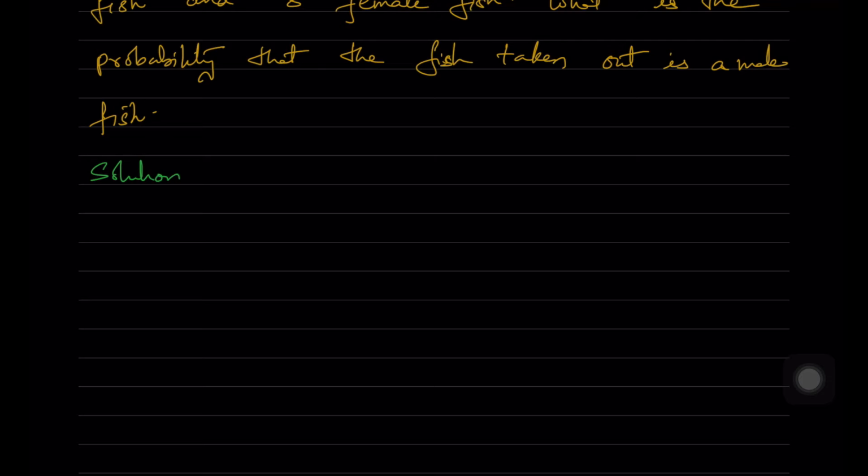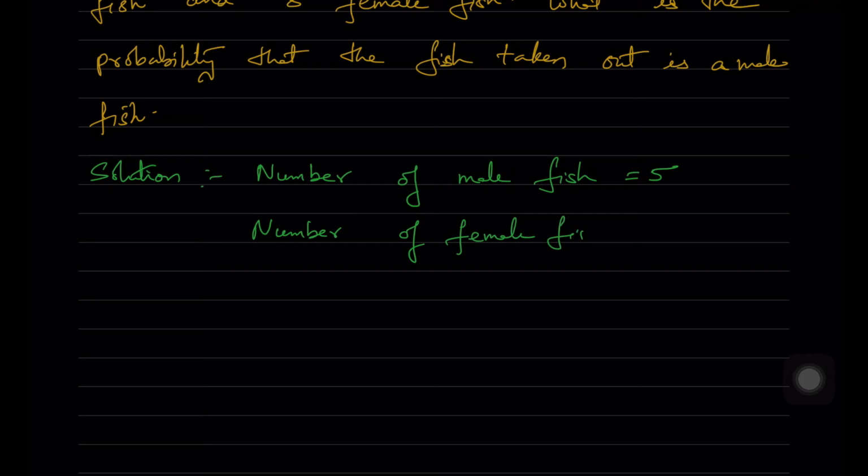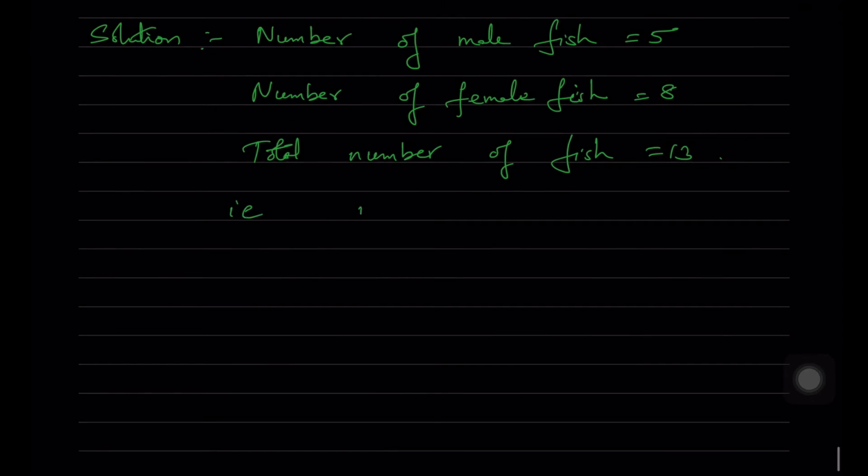So number of male fish is equal to 5, number of female fish is equal to 8, and total number of fish is equal to 13. That is n of S is equal to 13.